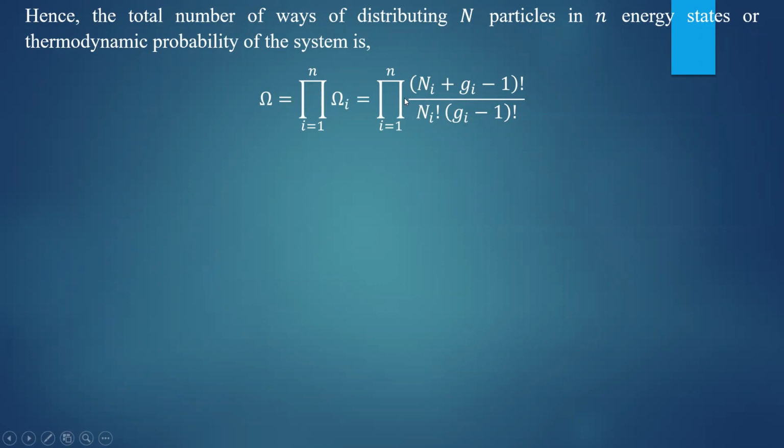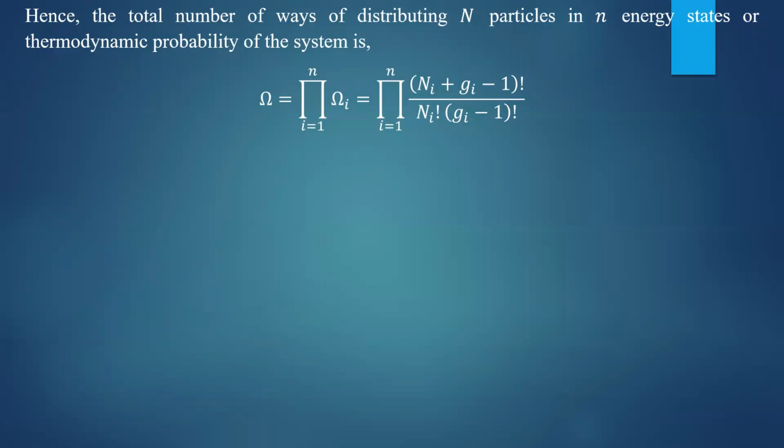It is (ni plus gi minus 1) factorial by ni factorial into (gi minus 1) factorial. So this product gives you the total thermodynamic probability of the system of capital N number of particles having small n possible energy states. This is the thermodynamic probability.